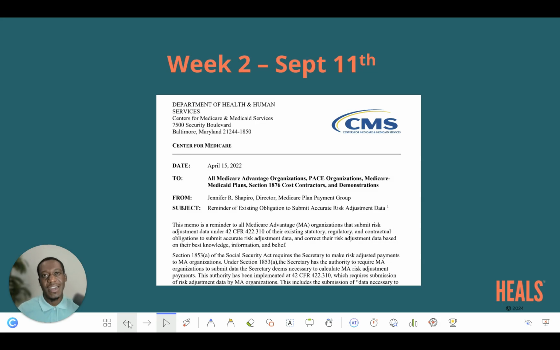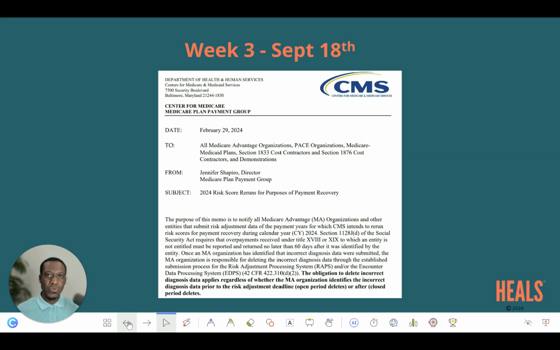Week number two, we looked at the April 15th, 2022 HPMS memo, which CMS released to remind all health plans that are in Medicare Advantage their obligation to submit accurate risk adjustment data. Last week, we looked at the February 29th, 2024 HPMS memo, which is titled 2024 Risk Adjustment Reruns for Purposes of Payment Recovery, which CMS released earlier this year, informing plans of the overpayment runs that CMS intended to run in 2024.